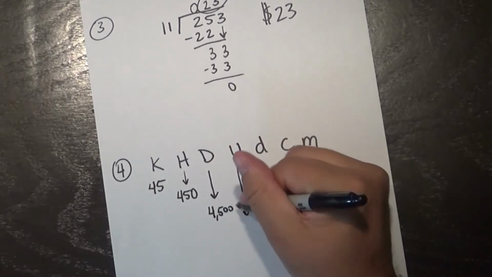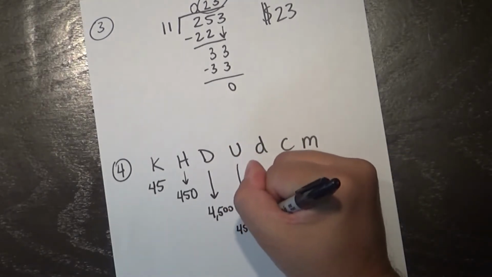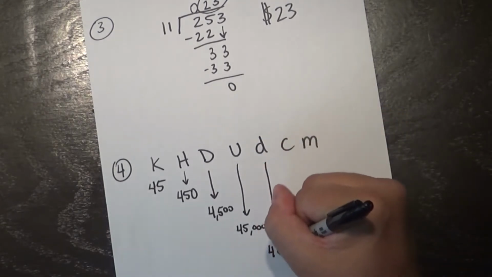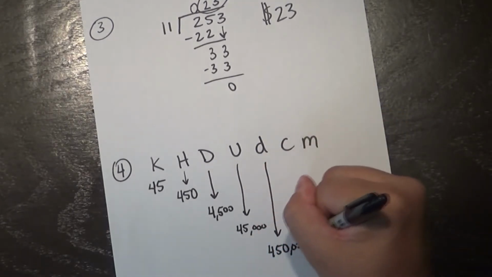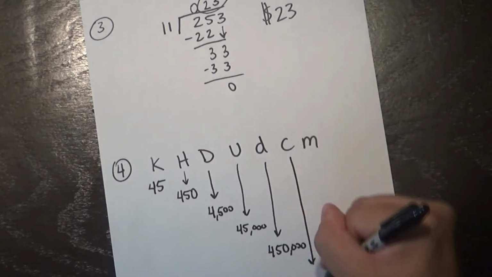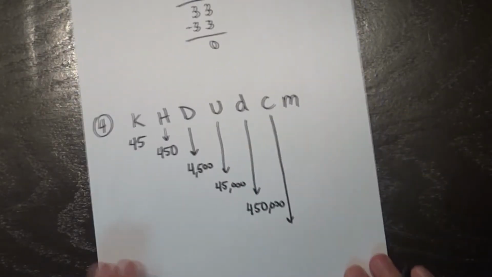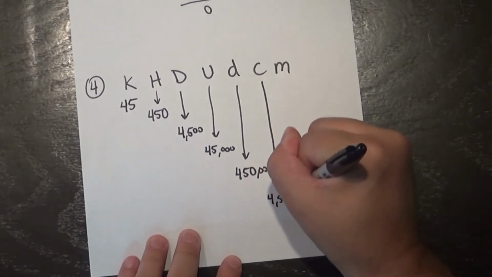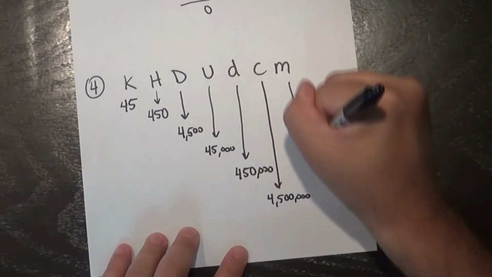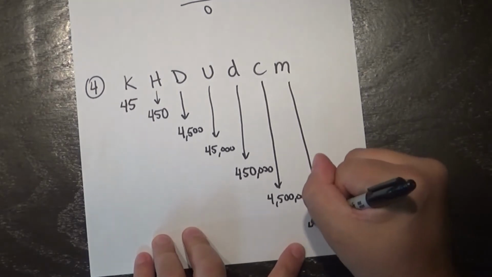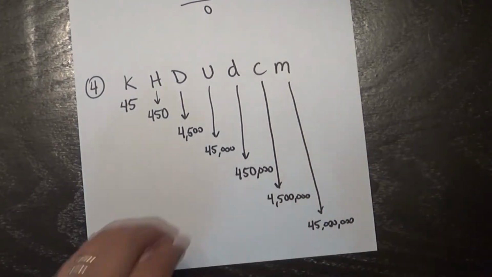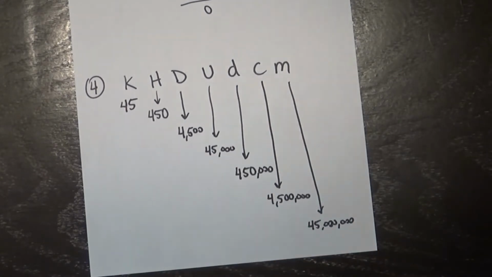For units, which in this case is grams, I would have 45,000. For deci, I'd have 450,000. For centi, and I'm hoping I'm not running off the page here on my video, I'd have 4,500,000. And then for milli, I'd have 45 million. All right, and hopefully that's not too tiny to see on the video.